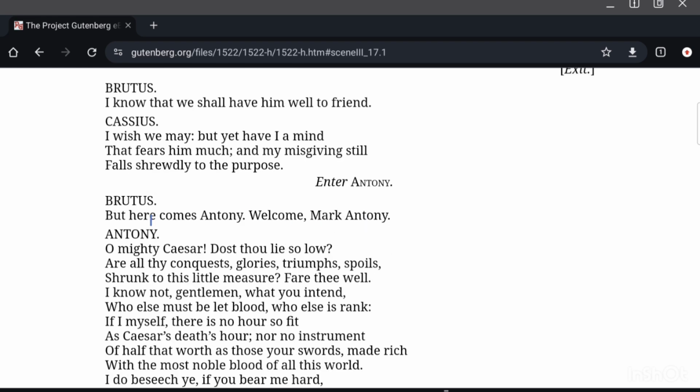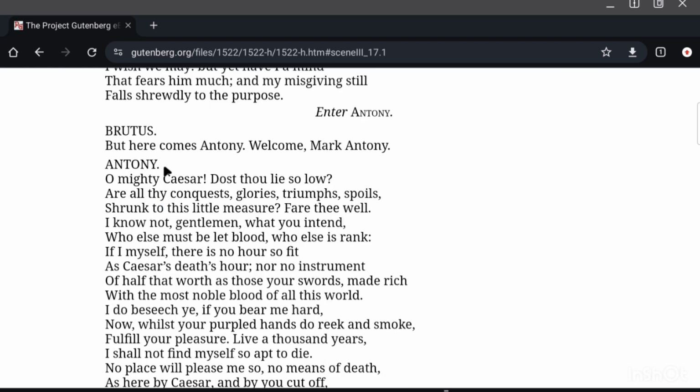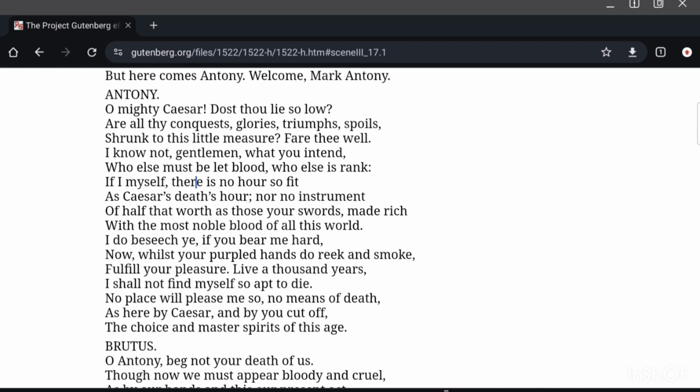Enter Antony. Brutus: But here comes Antony. Welcome, Mark Antony. Antony: O mighty Caesar, dost thou lie so low? Are all thy conquests, glories, triumphs, spoils shrunk to this little measure? Fare thee well. I know not, gentlemen, what you intend. Who else must we let blood?